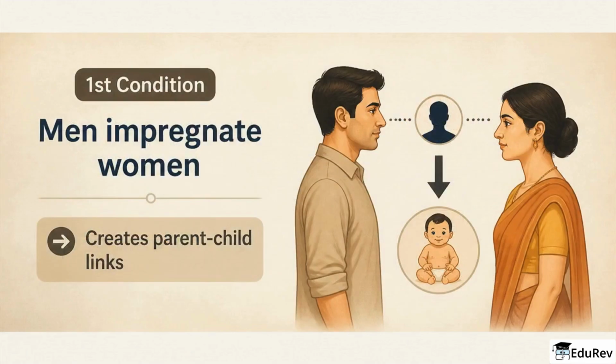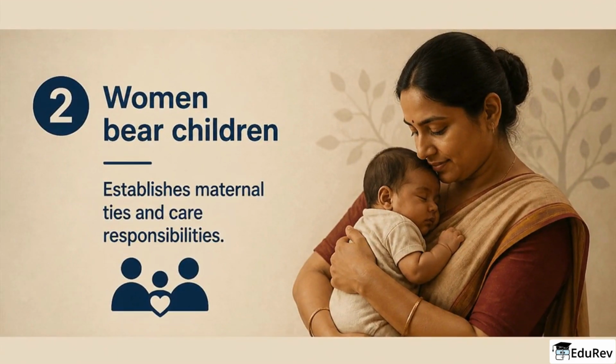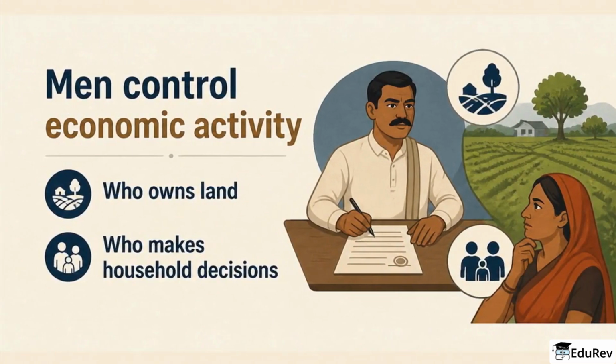Robin Fox suggested 4 structural conditions that shape kinship systems. First, men impregnate women, which creates parent-child links. Second, women bear children, which establishes maternal ties and care responsibilities. Third, in many societies, men control economic activity, affecting who owns land and who makes household decisions.